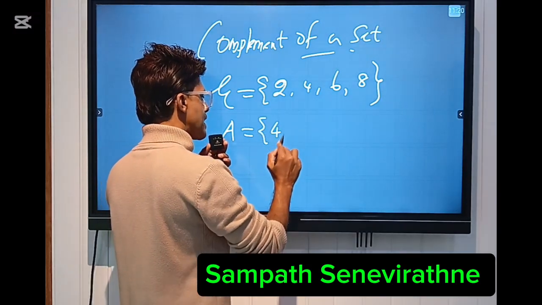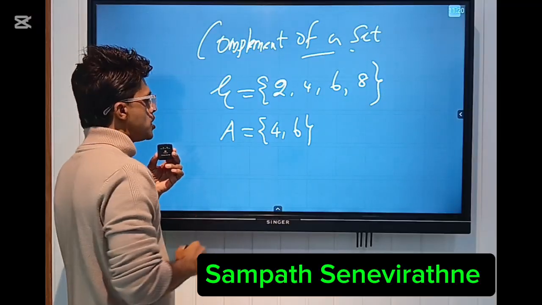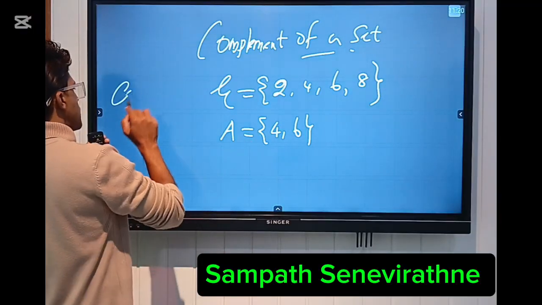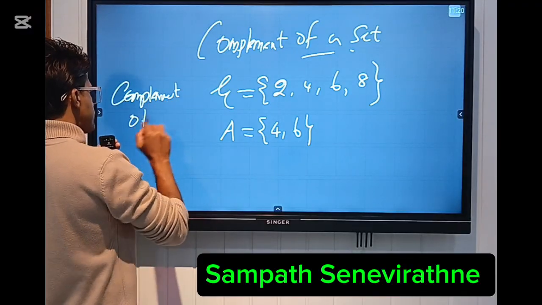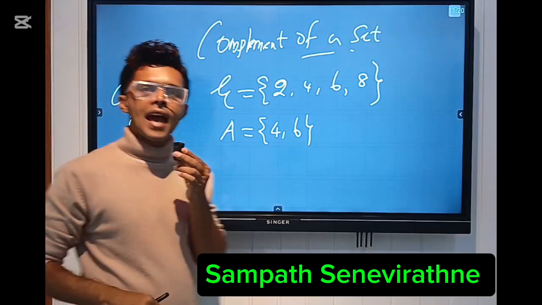These are the elements of the set A, 4 and 6. So you could find the complement of A. Complement of A is read as A dash.